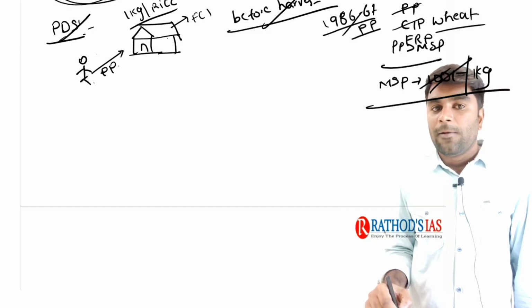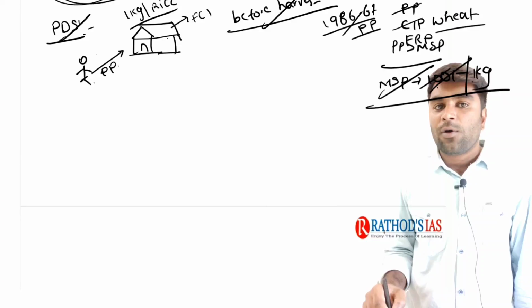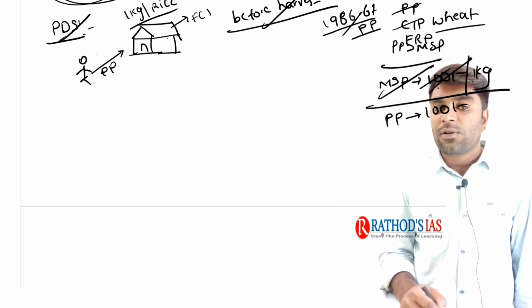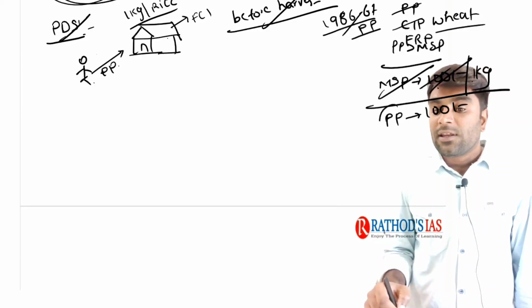Say for example, in case of MSP, for the 1 kg of rice, if the government announces MSP as 100 rupees, now if somebody asks a question, what would be the procurement price? Then the procurement price is also 100 rupees. Now if somebody asks a question, at what price the procurement agencies is going to procure the food grains from the farmers? It is nothing but procurement price.